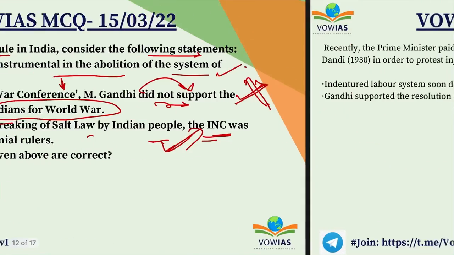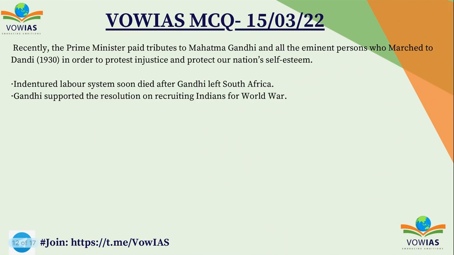B, 1 and 3. Recently, Prime Minister paid tributes to Gandhiji and all the eminent people who marched to Dandi in order to protest injustice and protect our national self-esteem. Indentured labor system soon died after Gandhiji left South Africa, and he was very instrumental for the abolition of this indentured labor. Gandhiji supported the resolution on recruiting Indians for the World War, and still Gandhiji is criticized for that.